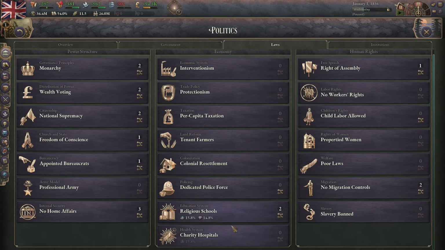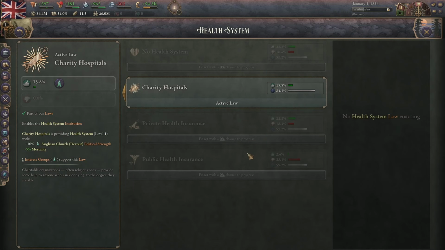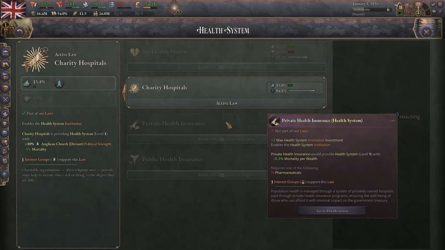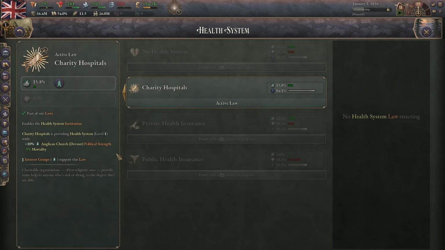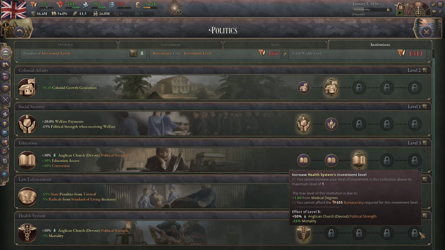The last one in the economy one is the health system. There's no health system, which doesn't do any. All the other ones decrease mortality by different amounts, and then charity hospitals decrease mortality, also gives political strength to the devout. Private health insurance makes it so that it decreases the mortality depending on how wealthy you are, as you might imagine. And then public health insurance does minus 5% mortality every time you upgrade it. This is an institution, by the way. I don't know if I mentioned that. So every time you upgrade it here, it'll decrease mortality by 5%, so up to 25%.